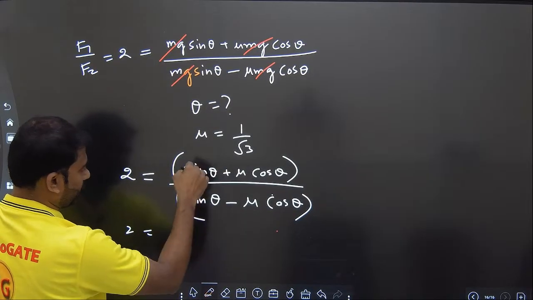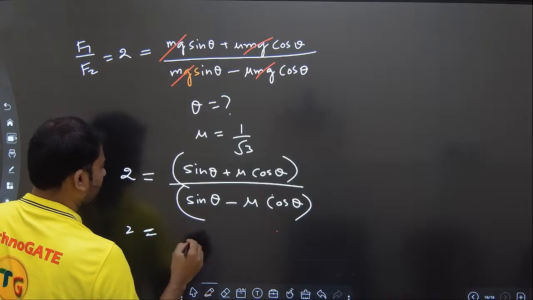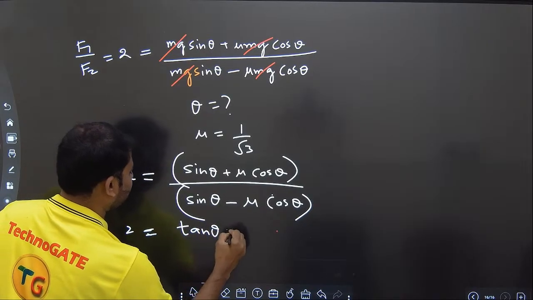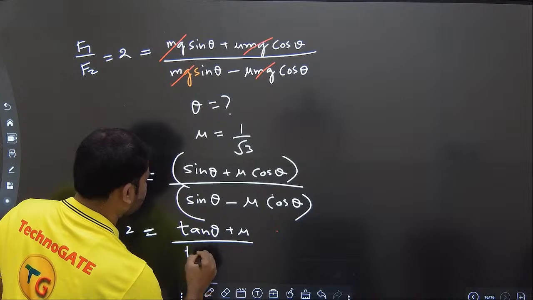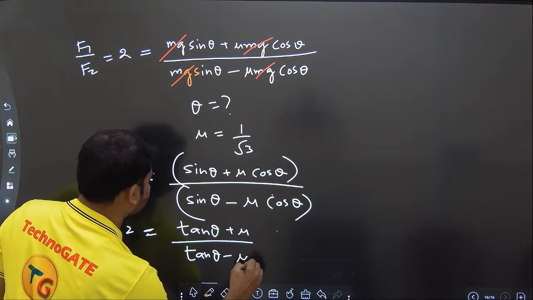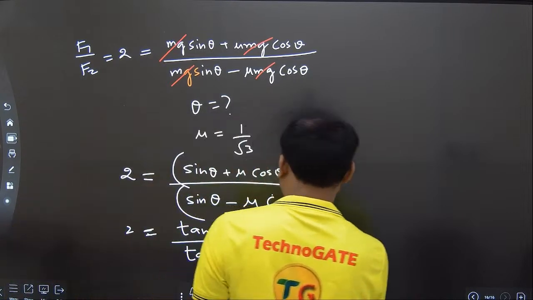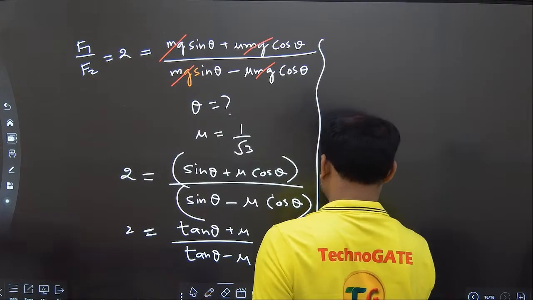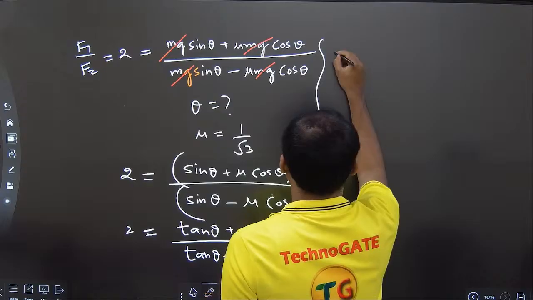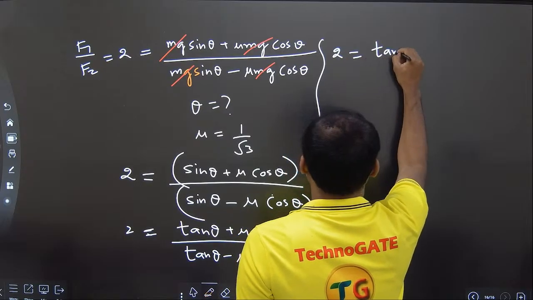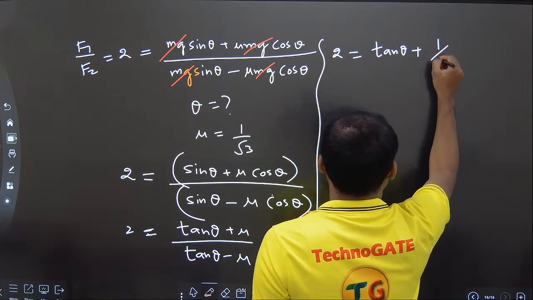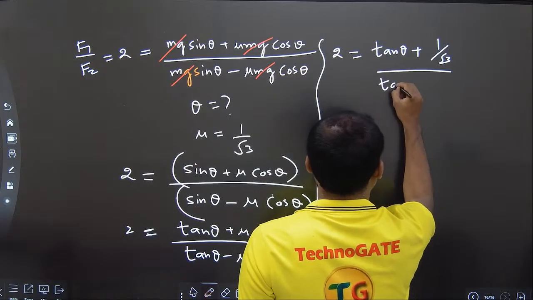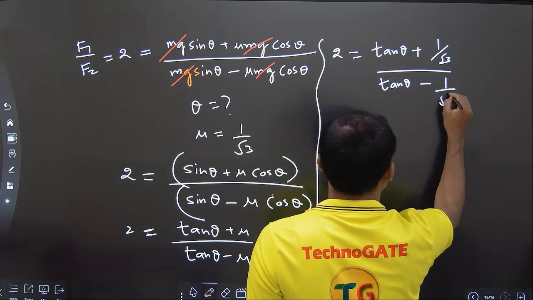I'm dividing by cos theta in the numerator and denominator. So I am getting tan theta plus mu by tan theta minus mu. Let me substitute the value of mu here. So 2 is equal to tan theta plus 1 by root 3 by tan theta minus 1 by root 3.